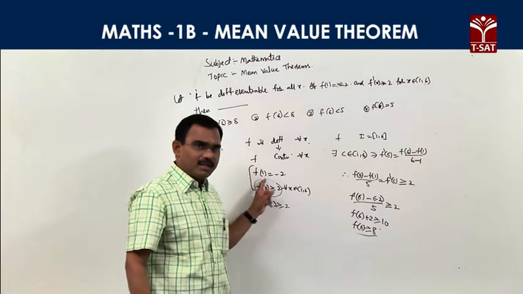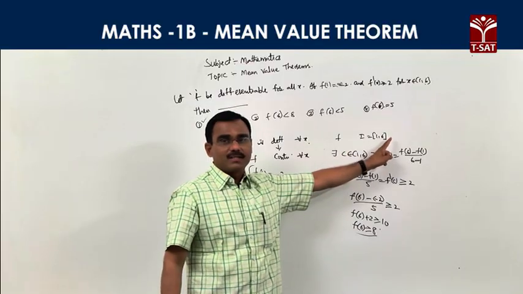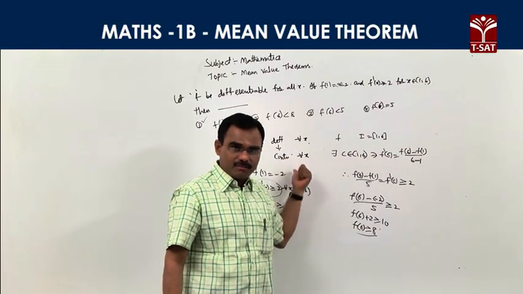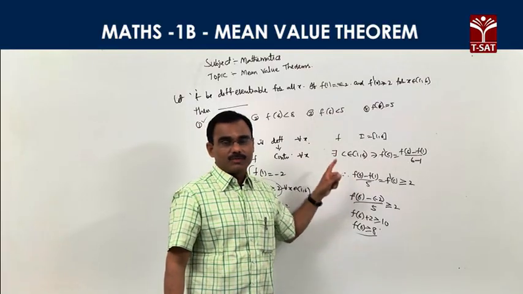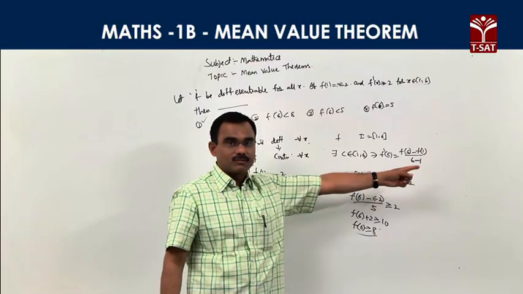f of 1 is already given, and the condition on f of 6 is here, that's why the function is considered on the closed interval [1, 6], right? So f is already continuous and differentiable. Apply Lagrange's mean value theorem: f dash c is equal to f of 6 minus f of 1 by 6 minus 1.